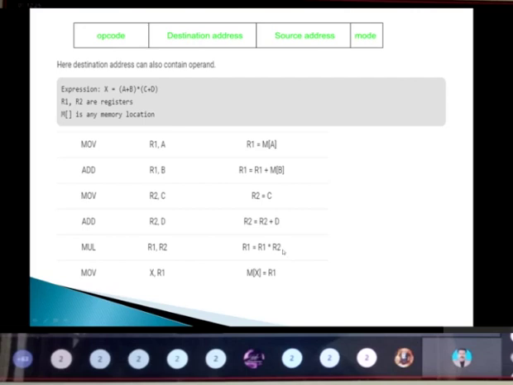Next, whatever content is present in R1, because this is the final result, I'm going to store in one place, X. I need to store it in the memory location X. So I'm going to move the content of register R1 to X. MOVE X comma R1 means the content present in R1 will be moved to X. That is the meaning of this two address instruction.